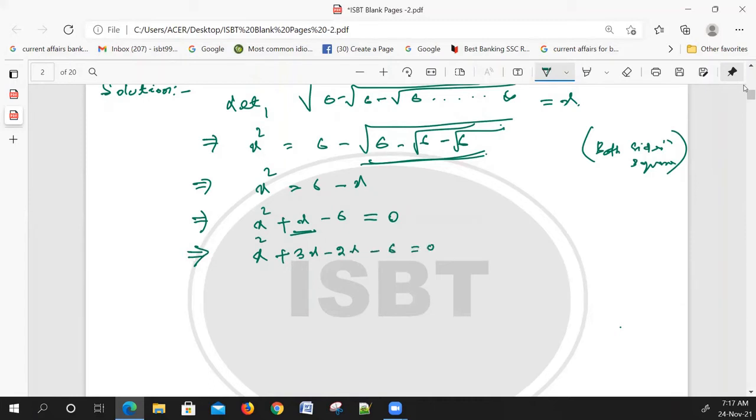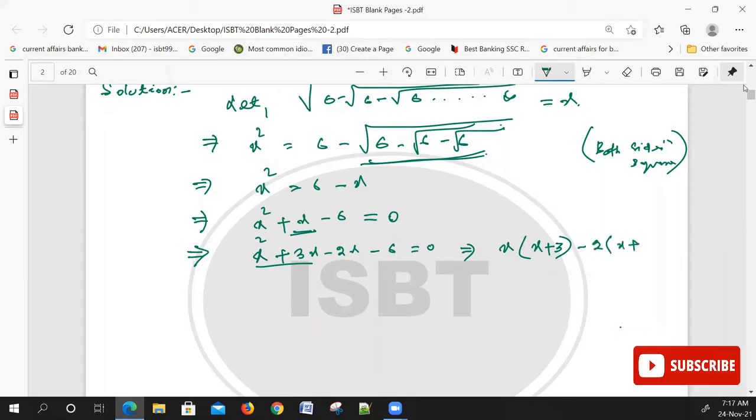We take x common from the first two terms, x plus 3, and 2 common from the others, x plus 3 is equal to 0.